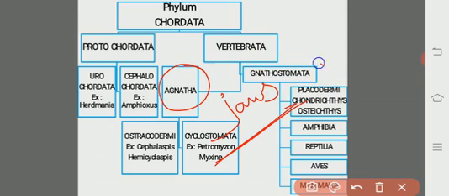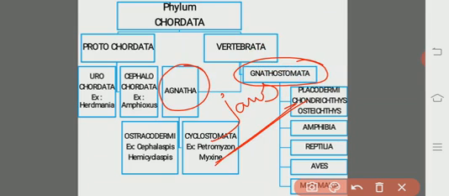One group is the Agnatha, another group is the Gnathostomata, based upon the presence and absence of jaws. About 46,500 species are included under the vertebrata.